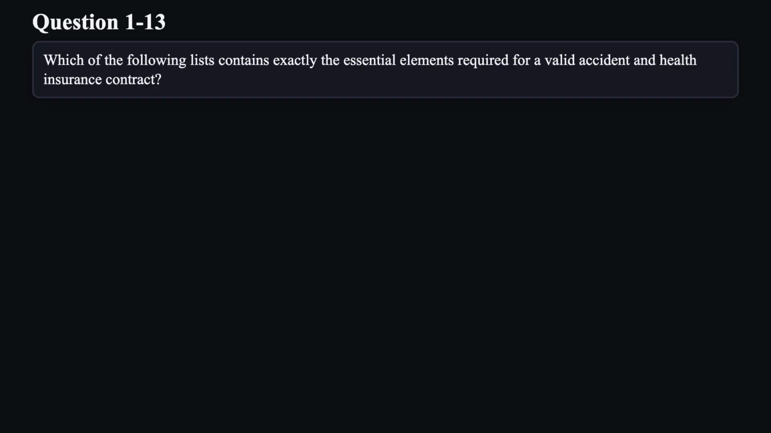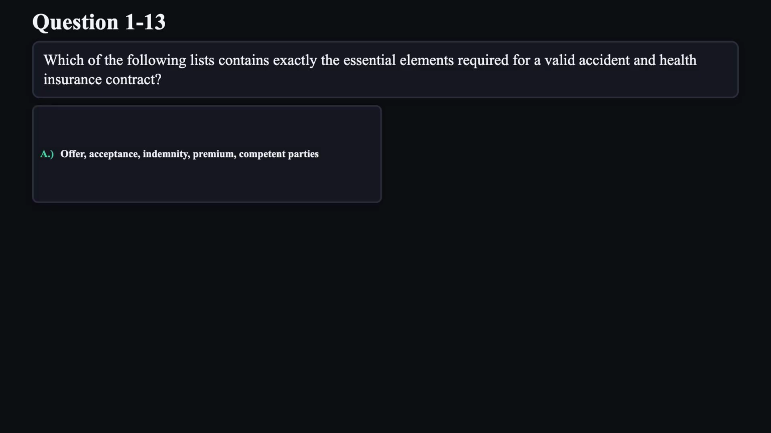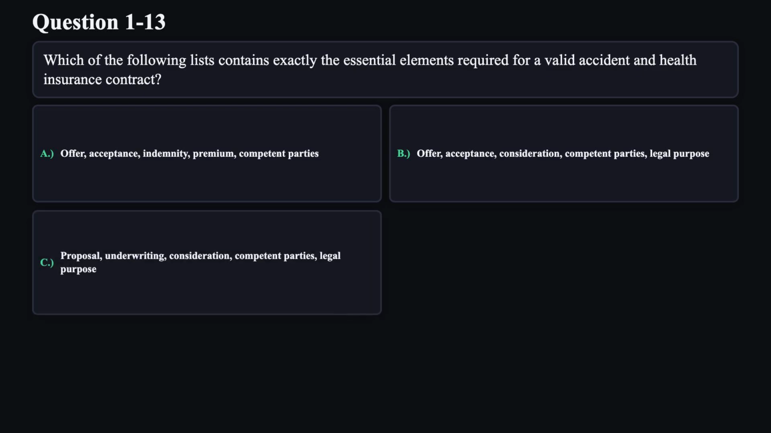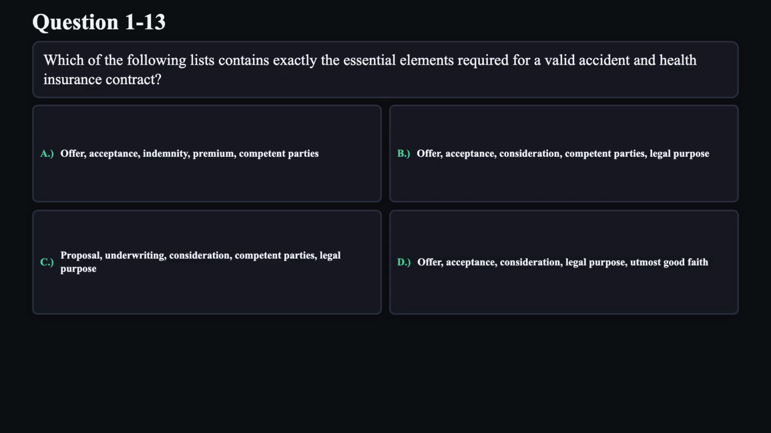Question 13. Which of the following lists contains exactly the essential elements required for a valid accident and health insurance contract? A. Offer, acceptance, indemnity, premium, competent parties. B. Offer, acceptance, consideration, competent parties, legal purpose. C. Proposal, underwriting, consideration, competent parties, legal purpose. D. Offer, acceptance, consideration, legal purpose, utmost good faith.